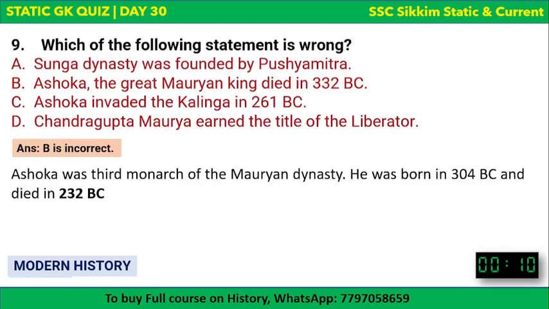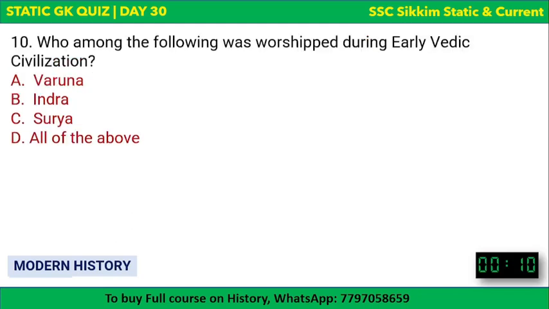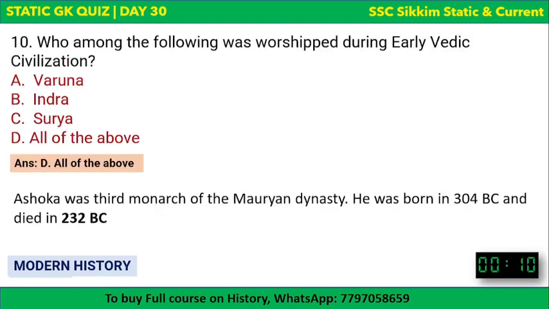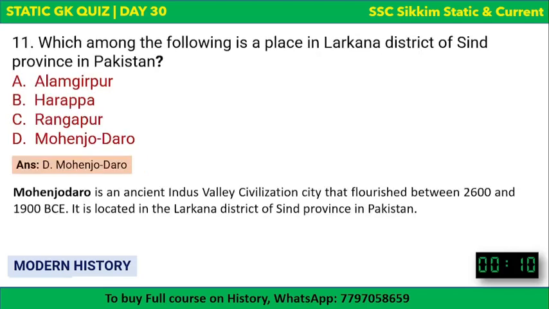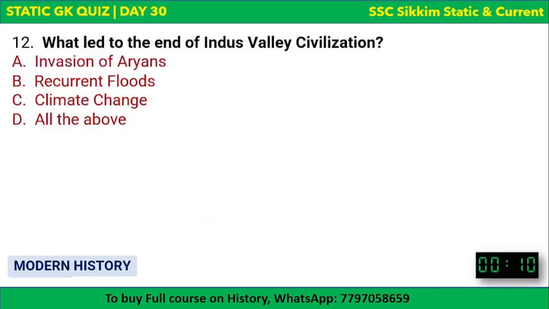We saw that Ashoka, the great Mauryan king, did not die in 332 BC. Actually, he died in 232 BC. And then we saw that the gods worshipped during early Vedic civilization were all of the above: Varuna, Indra, Surya. And then we saw that Mohenjo-daro is a city of Indus Valley civilization located in Larkana district of Sindh province in Pakistan. The Indus Valley civilization's end was because of invasion of Aryans, recurrent floods, climate change, and other factors as well. So all of the above.